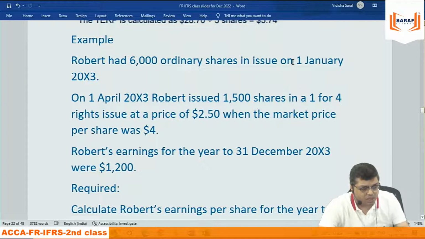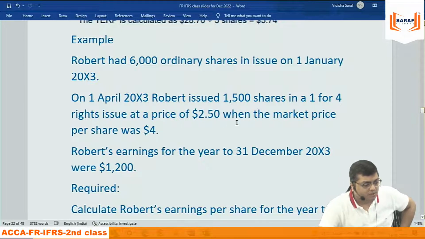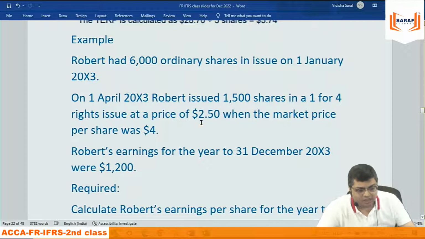So now the full example. Robert has 6,000 ordinary shares in issue on 1st January. On 1st April, 1,500 rights shares at the rate of 2.5, when the market price is 4. Calculate EPS. First of all, what is the theoretical ex-rights price? 4 into 4 plus 1 into 2.5, divided by 4 plus 1, whatever will come.